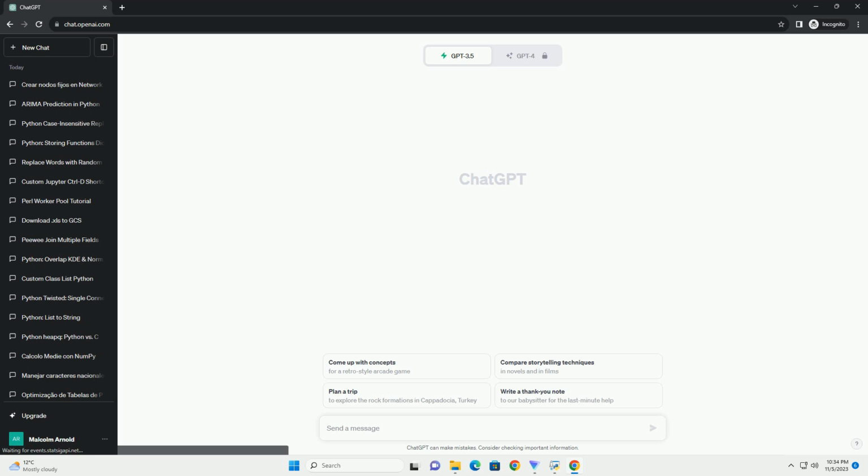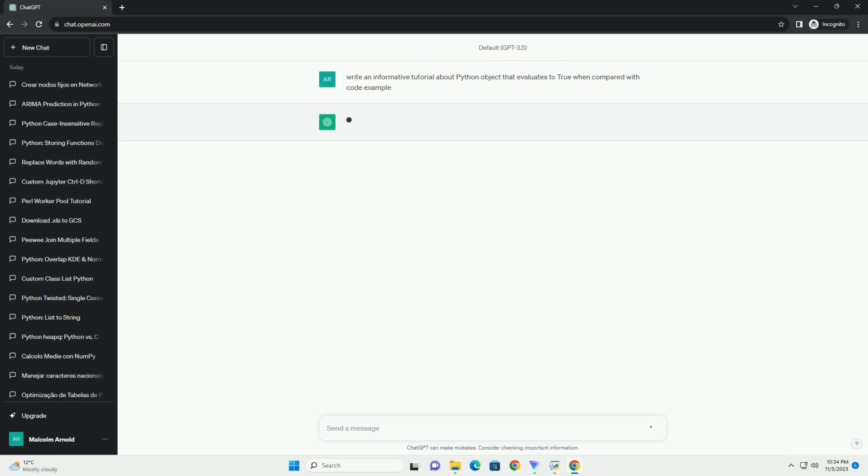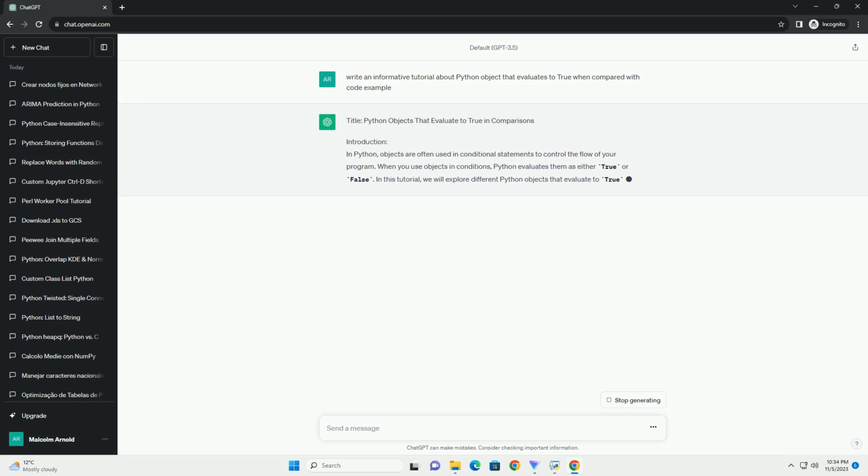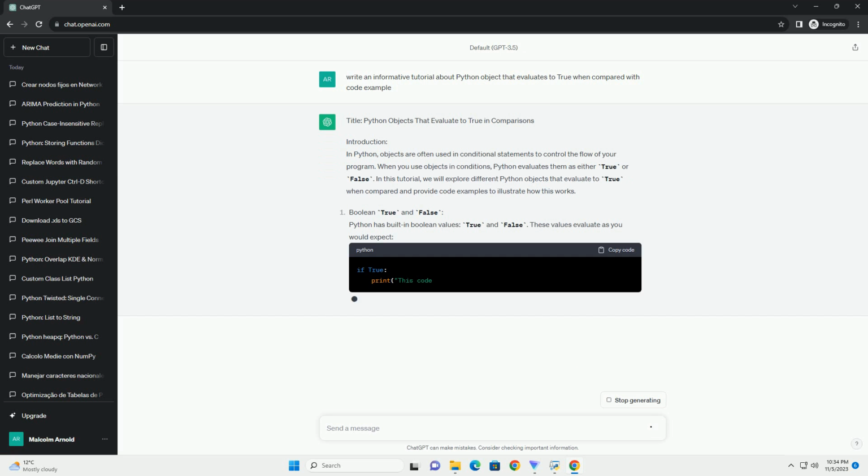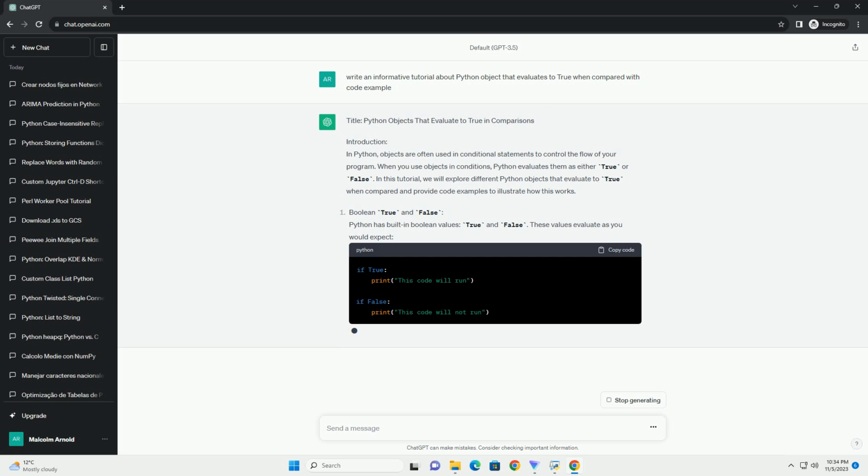Title: Python objects that evaluate to true in comparisons. Introduction. In Python, every object has a Boolean value associated with it, which is either true or false when evaluated in a Boolean context. This means you can use objects in conditional statements, such as if and while, to control the flow of your program.